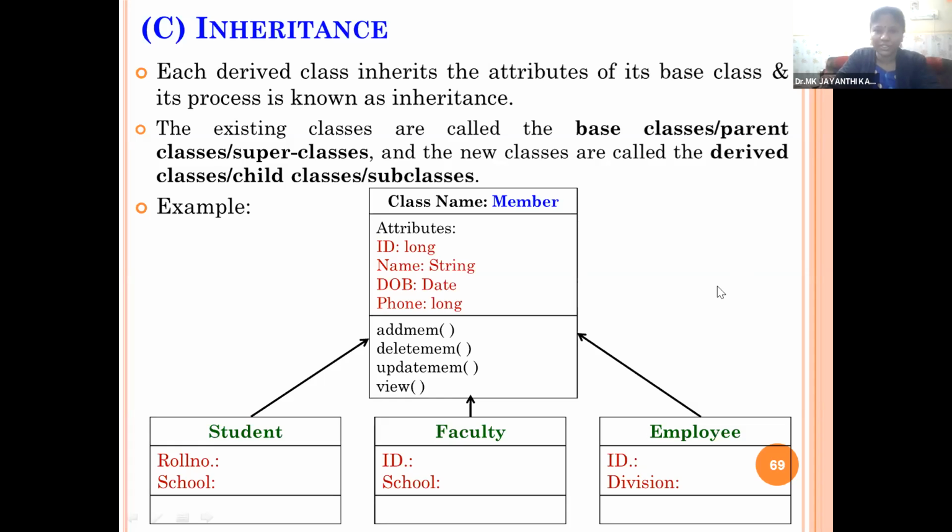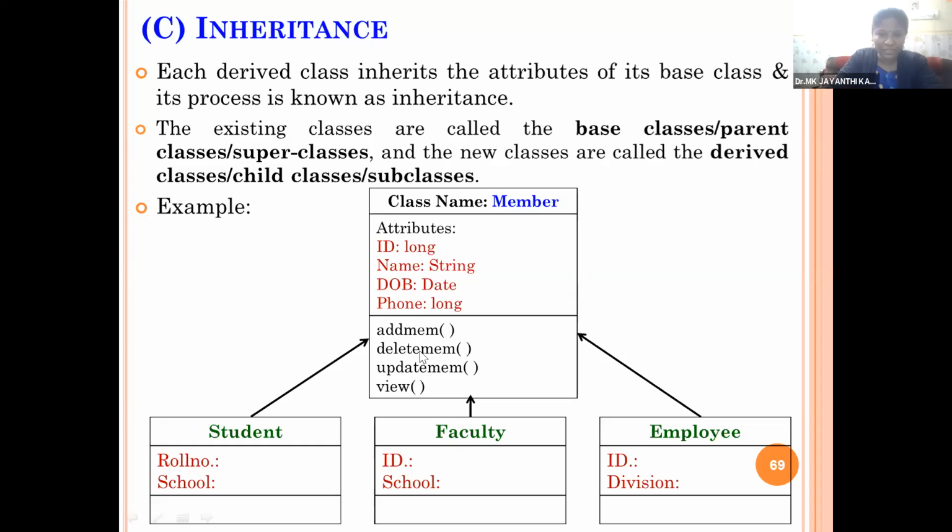The same real-time feature we are implementing in object-oriented programming. These properties are owned by the children and grandchildren. The same way, if you are having a class, say here we have a class called class name member, it has attributes like ID, name, date of birth, and phone.